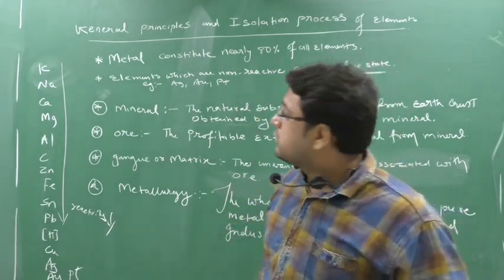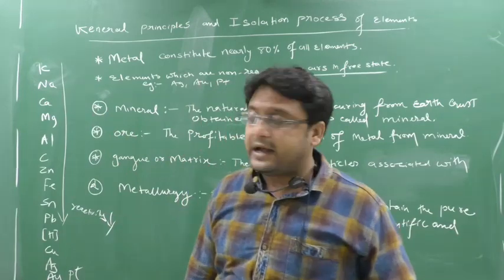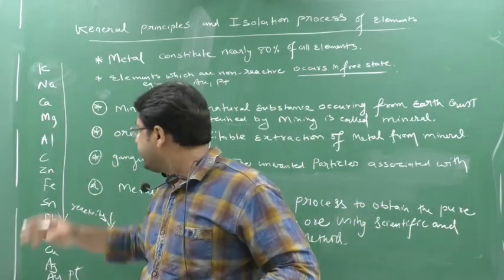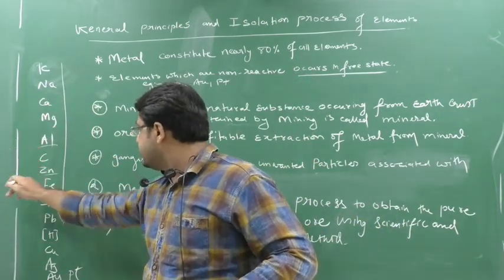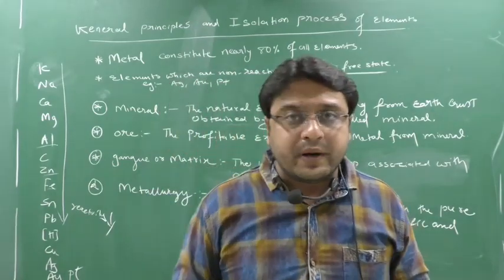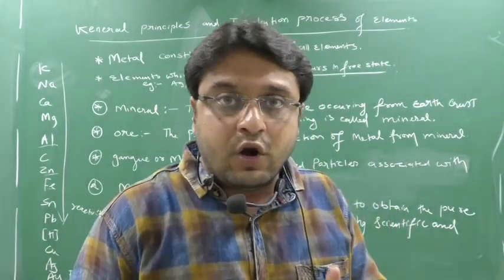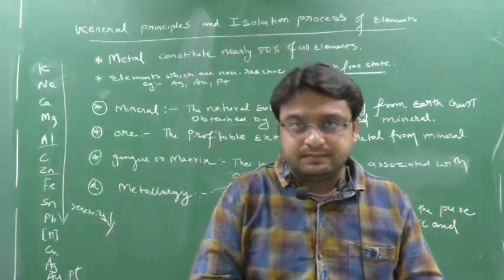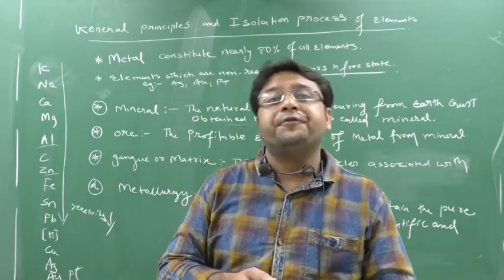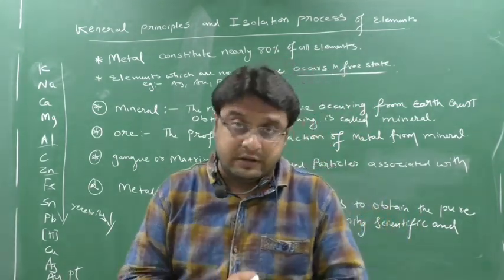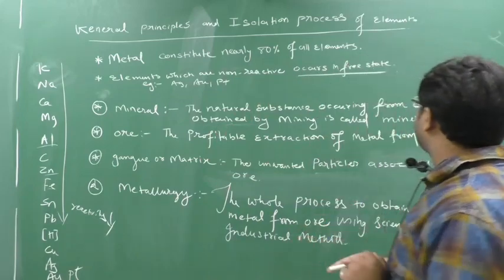But the metals which are highly reactive, like sodium, potassium, calcium, magnesium, aluminum, zinc, iron, these are all reactive metals. This reactive metal will not occur in a free state. They will occur in a combined state. Which kind of combined state?